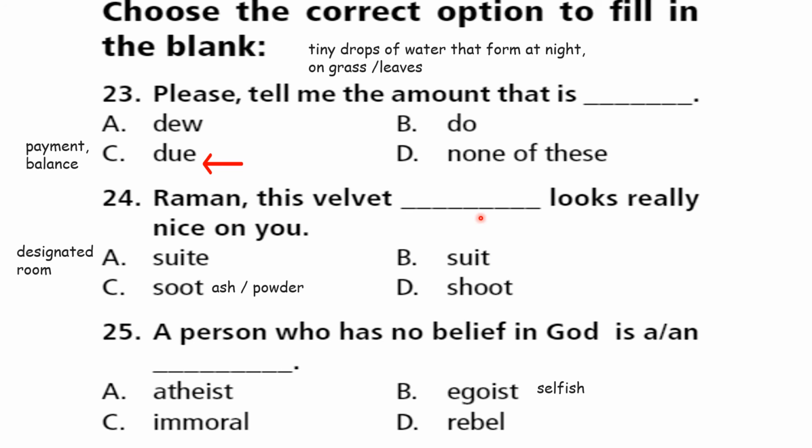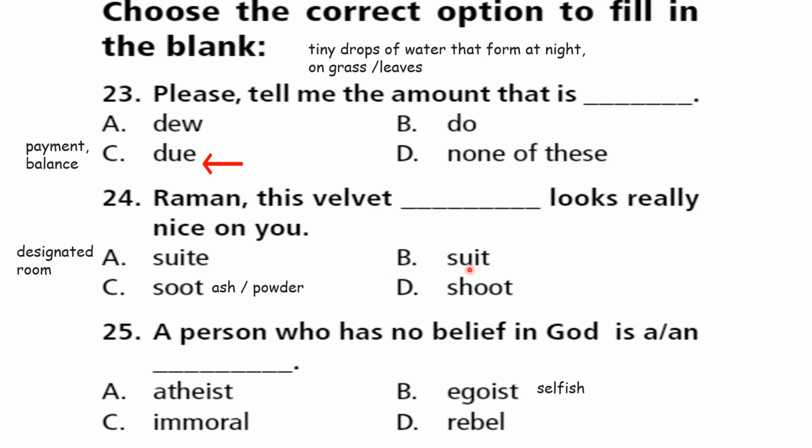Raman, this velvet dash looks really nice on you. This velvet dress. Yes. What is the other word for dress? Check. SUITE is pronounced sweet. It's not suit, it is sweet. That is a room that is arranged for you in a hotel. A designated room. So this will not suit. This is the wrong answer. Okay.